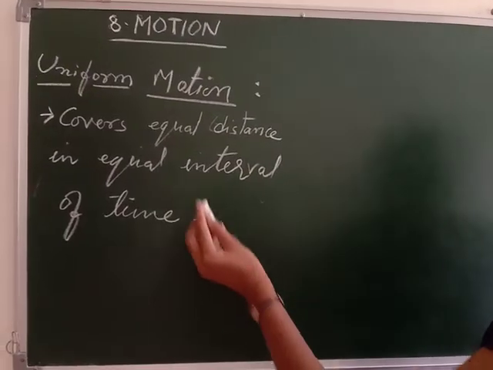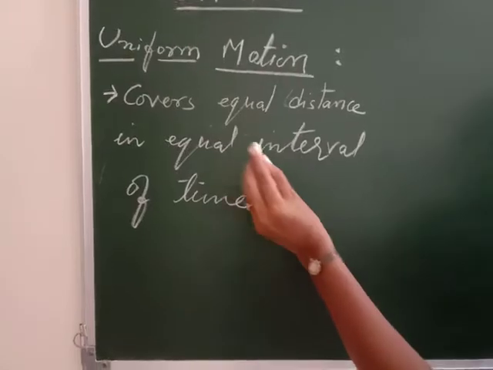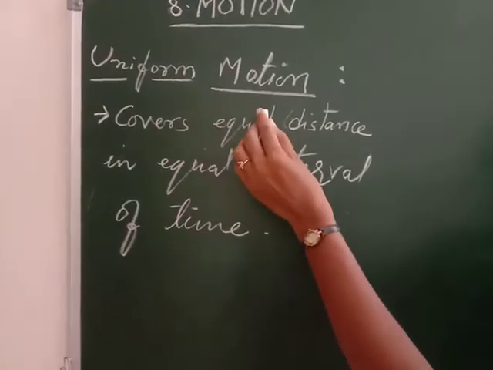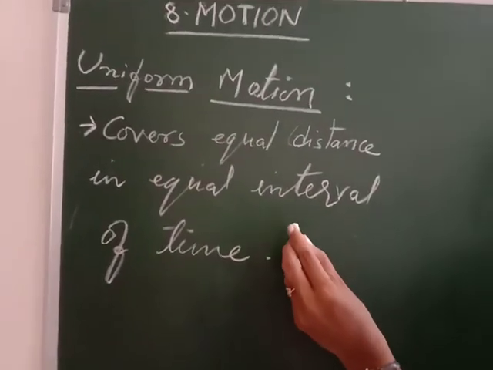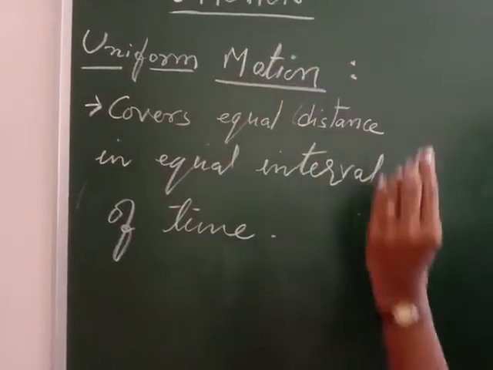Student, today we will learn Chapter 8, Motion. We will discuss uniform motion, non-uniform motion, speed and velocity. First of all, what is uniform motion?